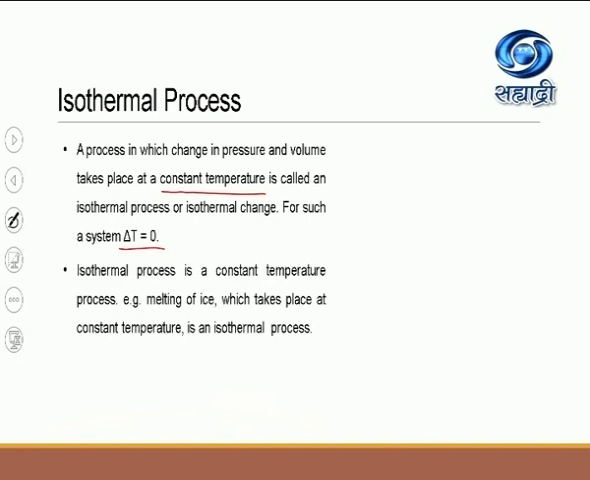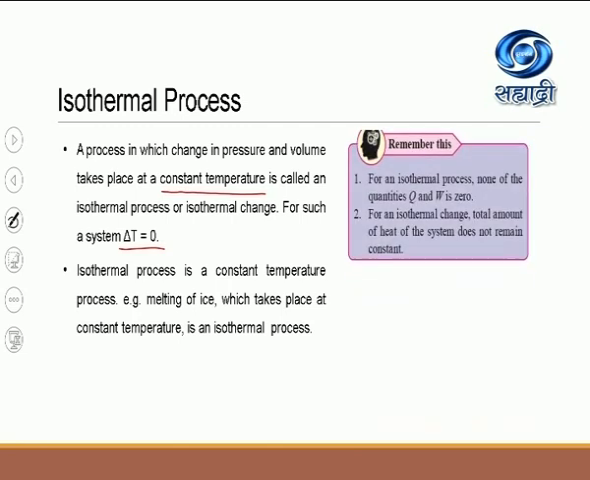So isothermal process is constant temperature process. I would like to give you some examples so that you will understand. So melting of ice, I gave you the same example earlier, melting of ice which takes place at constant temperature, the process is isothermal process. Now I am keeping the ice cubes on the table in a tray, and I will assume that the atmospheric temperature, the surrounding temperature is remaining constant. So therefore, melting of ice is taking place, and in the process, we can say that it is the isothermal process.